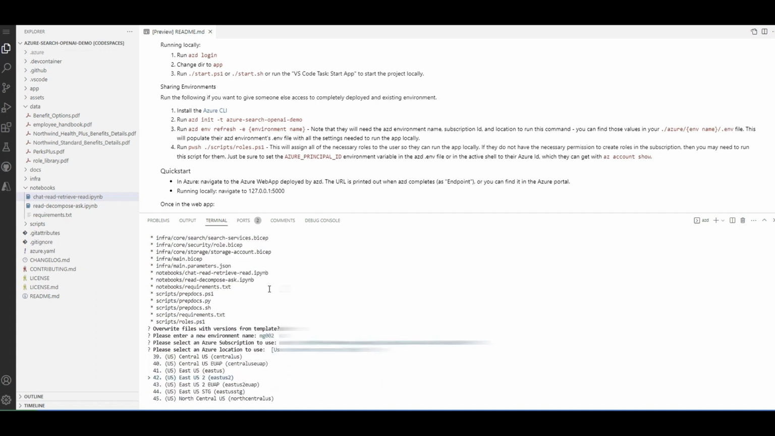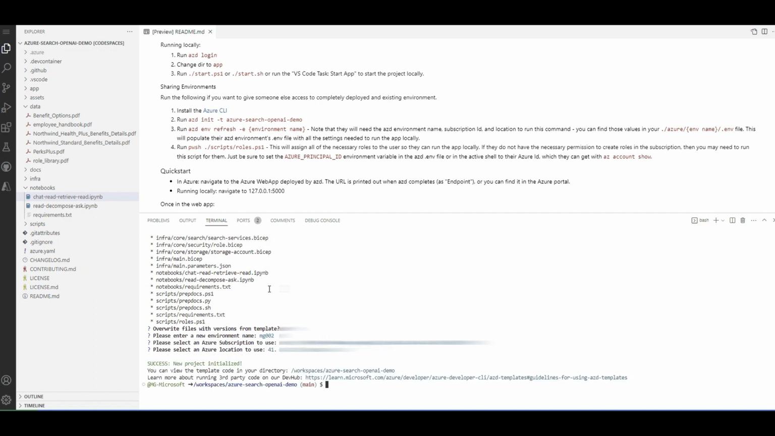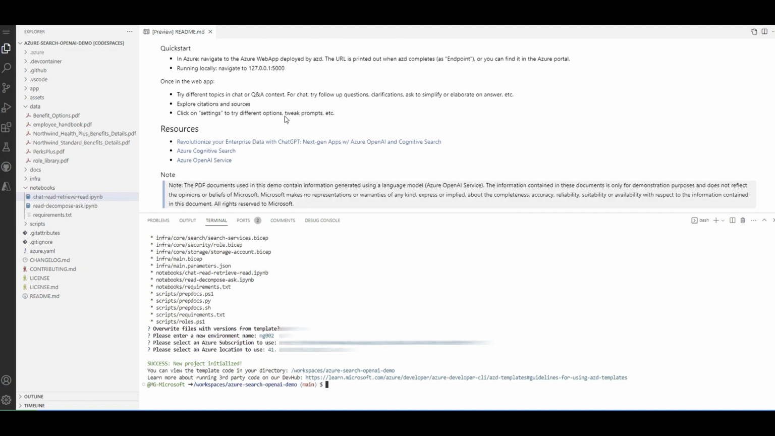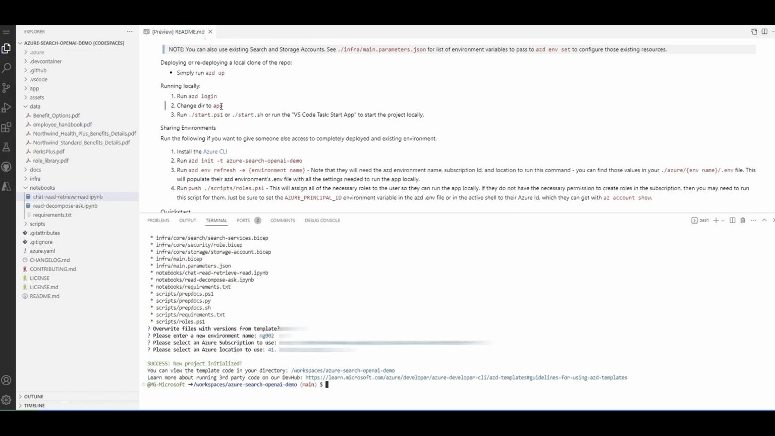And that's asking me for the location. I would say East US as an example. And now the last thing that I need to specify to deploy this project is, I think, azd up. Let me double check. There you go.